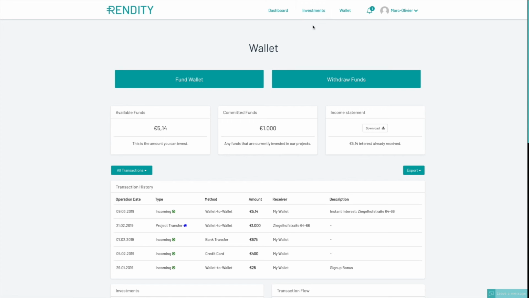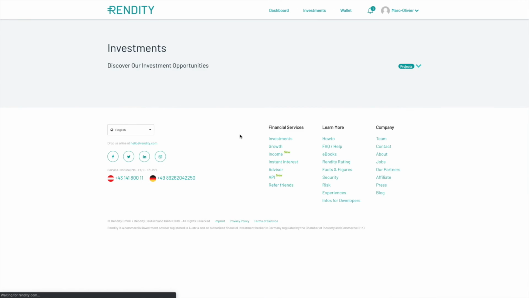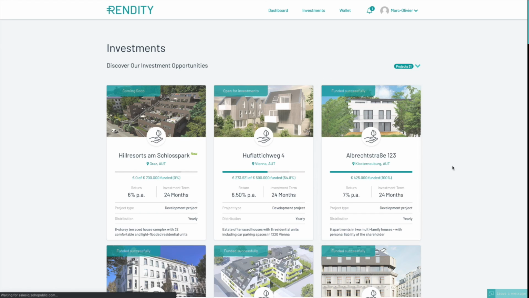I love the fact that you can actually invest in Austria and Germany, which are great countries for real estate. A bit lower interest rate compared to other countries. But as I said before, I really love this platform because it allows people to really diversify into more countries in terms of real estate crowdfunding. So love the interface, love the fact that you have all these projects in Austria, Germany.